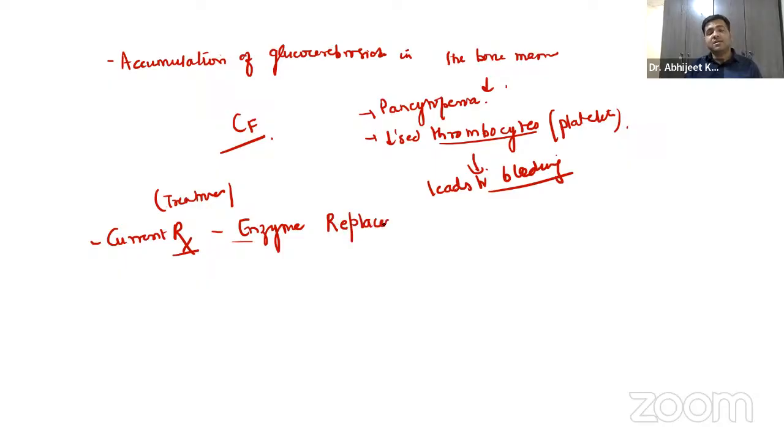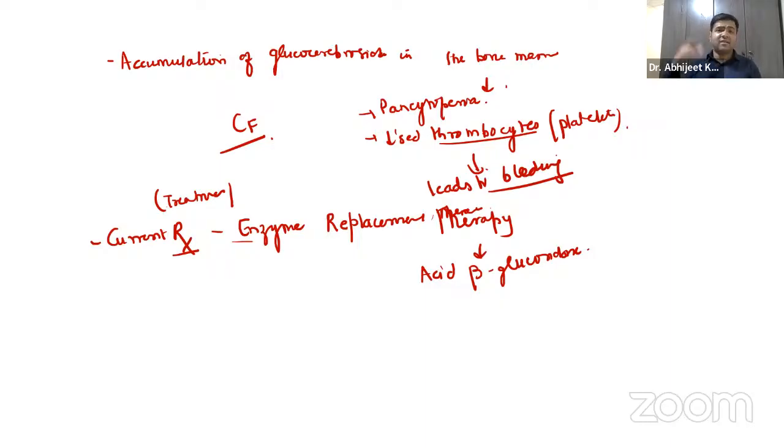We have enzyme replacement therapy, and you already know we have artificial enzymes that you have to know, acid beta glucosidase, imiglucerase, right? So we have velaglucerase, taliglucerase. We have multiple enzyme replacement therapies.